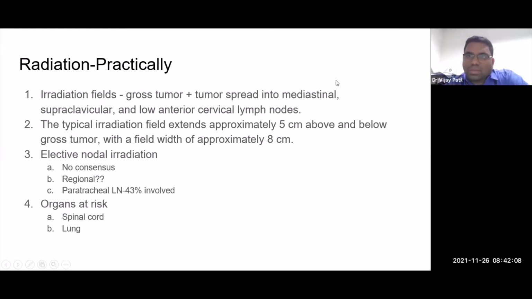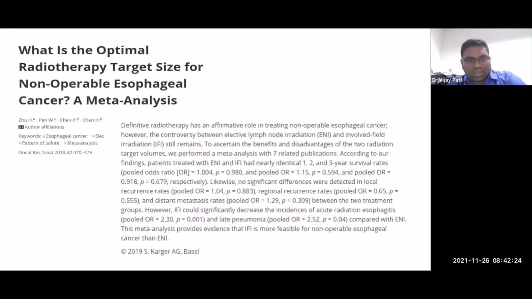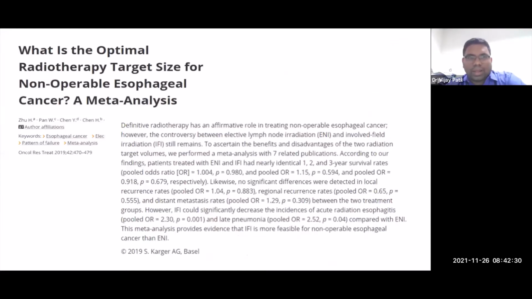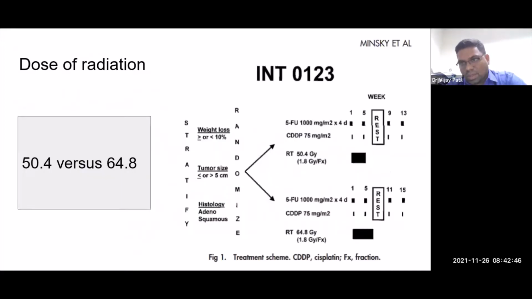Now, what we also must remember here is that when we treat these tumors, there is no role for elective nodal radiation. There are good studies which have shown that giving elective nodal radiation does not help. So you only treat the involved fields. I have already discussed this, because if you try to give elective field radiation, there's a good meta-analysis which suggests that there is no difference in OS or recurrence rates between elective versus involved field. And when you do elective nodal radiation, the chances of having acute radiation pneumonitis increase drastically. That is like 2 to 3 times.